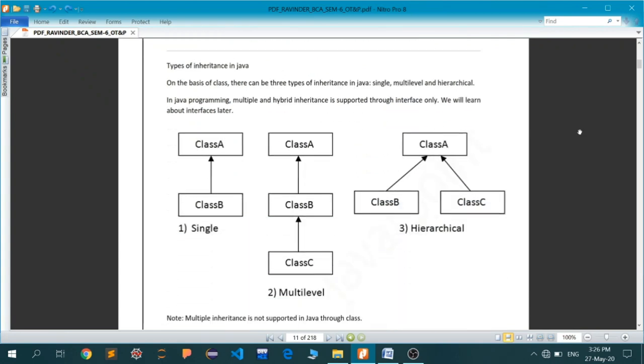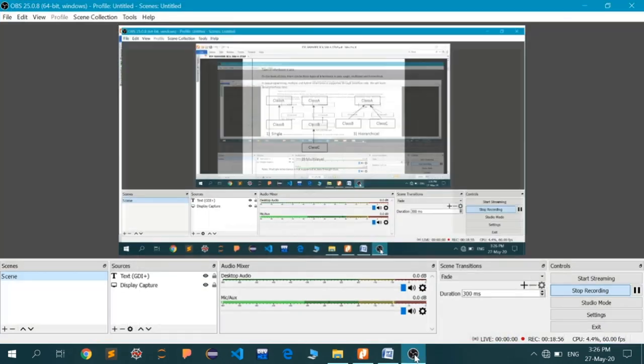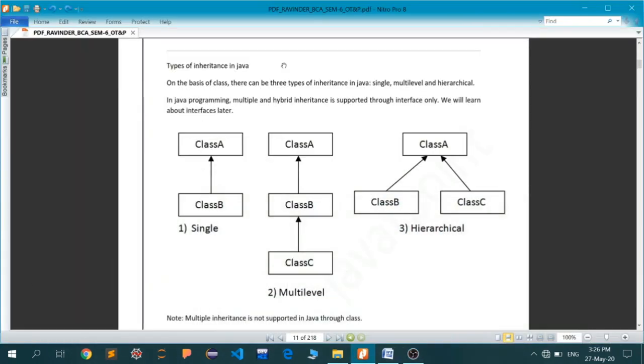Now we have got to the point called types of inheritance in Java. Although I think this lecture is taking too long. The types of inheritance are single inheritance, multi-level inheritance, and hierarchical inheritance.